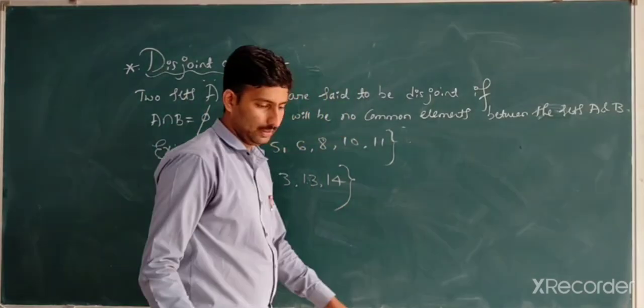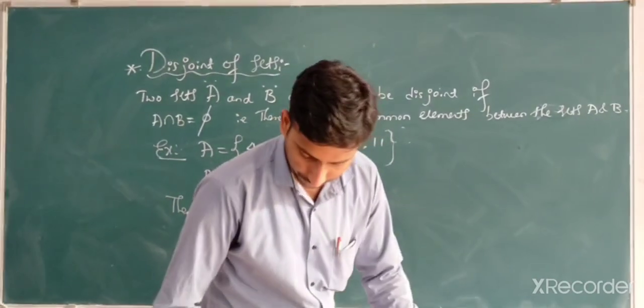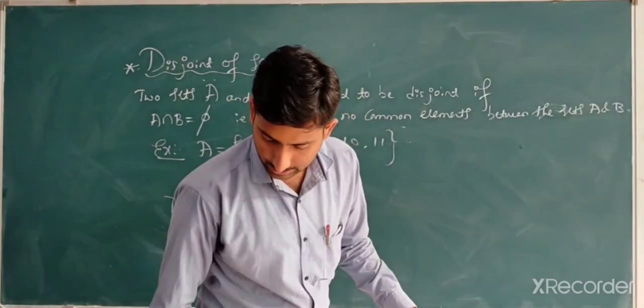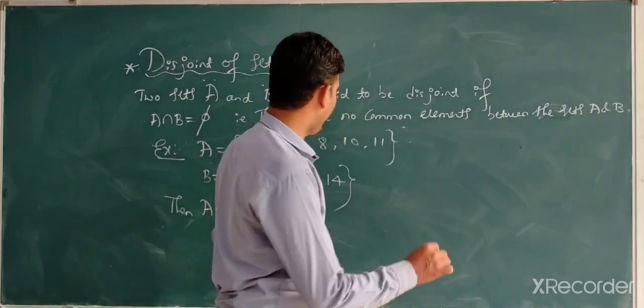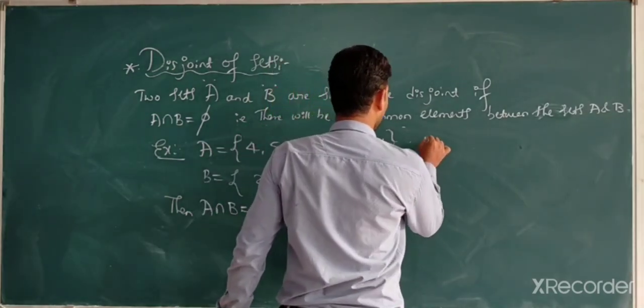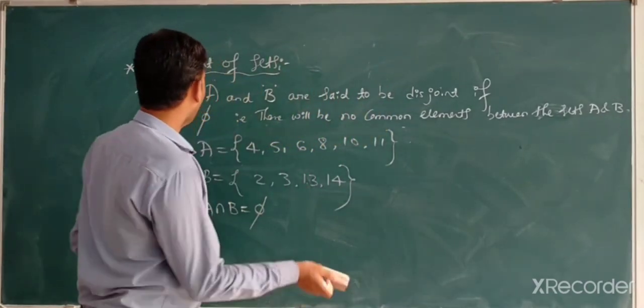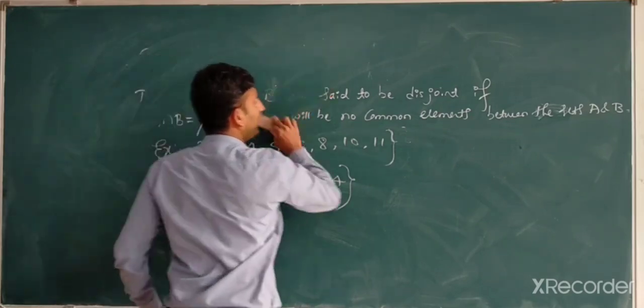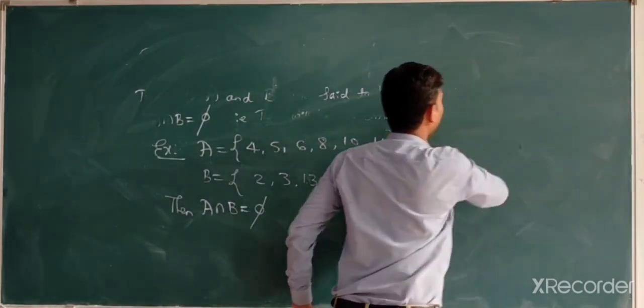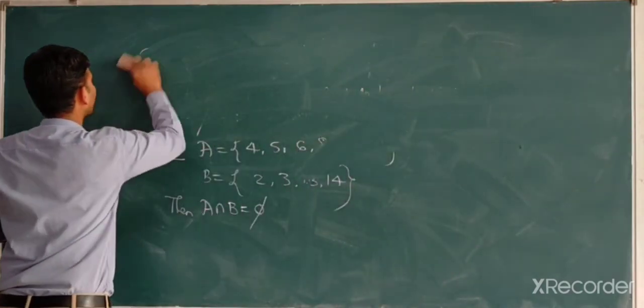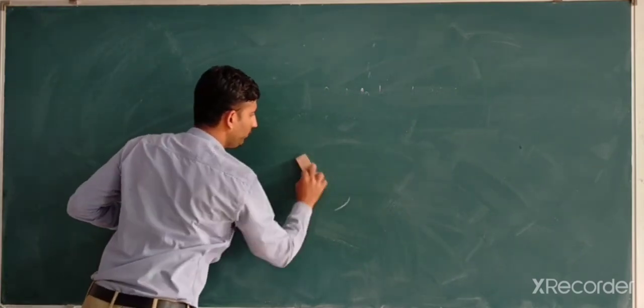Now, for example, in case of a Venn diagram, I will take one example and show it in Venn diagram fashion.